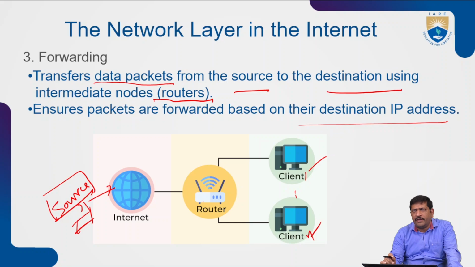How is it forwarding the data? Based on the IP address of the destination. Client 1 has one IP address. The IP address should be unique, so the communication media maintains unique IP addresses. Based on this unique IP address, the data transfer can be done. The destination IP address is identified, and based on that, the packets are forwarded to that particular device. That means ensuring packets are forwarded based on the destination IP address. So this is ensured by the network layer over the internet.